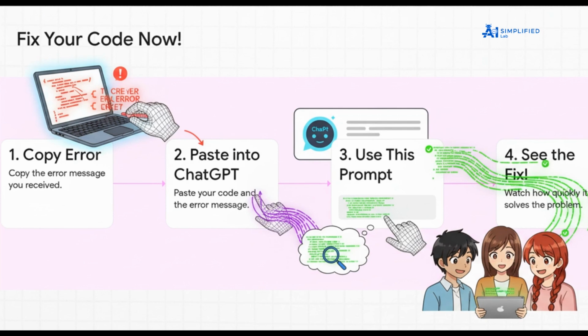Now for step 3, use this exact prompt. Explain what is wrong, fix the error and provide the correct code. And then step 4, just sit back and watch. You're going to be amazed at how fast it not only solves it, but tells you why your code was broken.